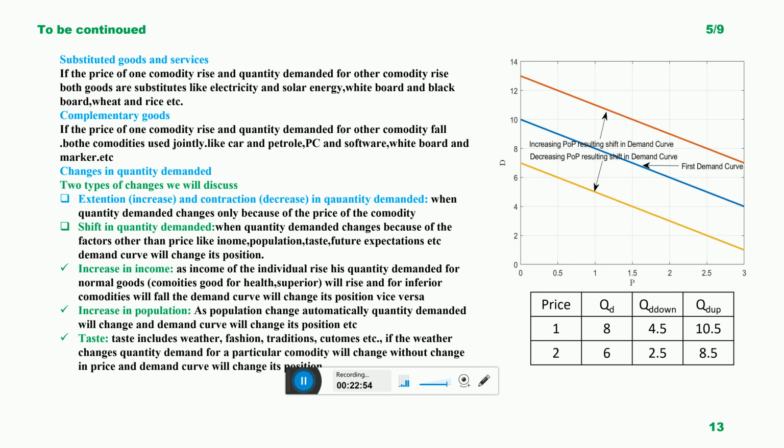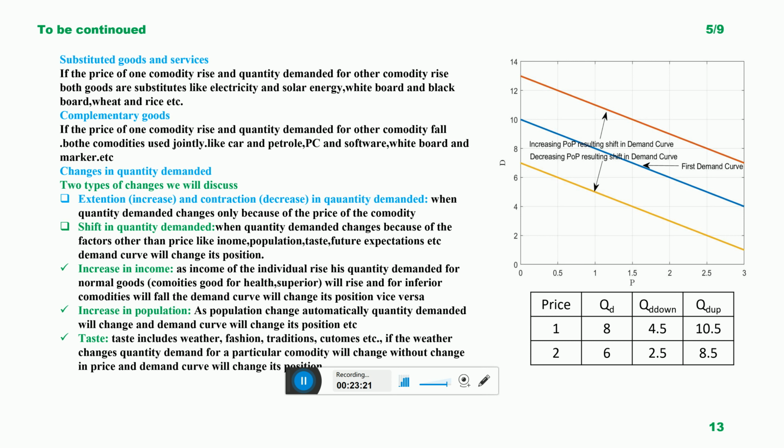The very first reason is an increase in income. As the income of the people rises, the price of the commodity is the same, but the people get richer and their purchasing power increases. When their purchasing power increases, their demand for the particular commodity will rise, and at the same price the demand will increase and the demand curve will shift upward.